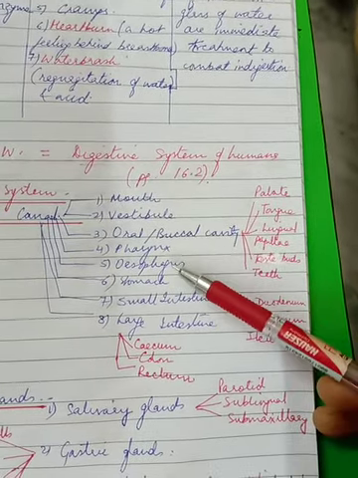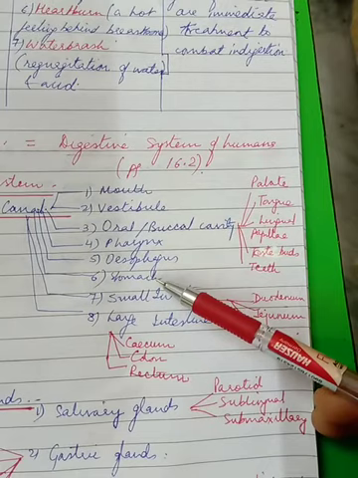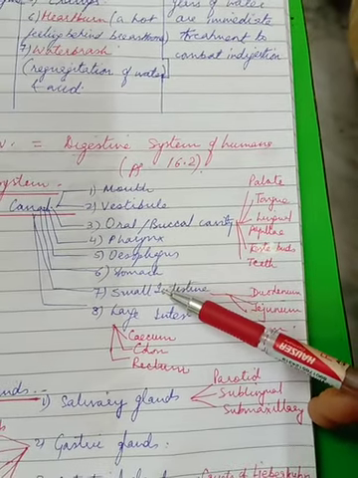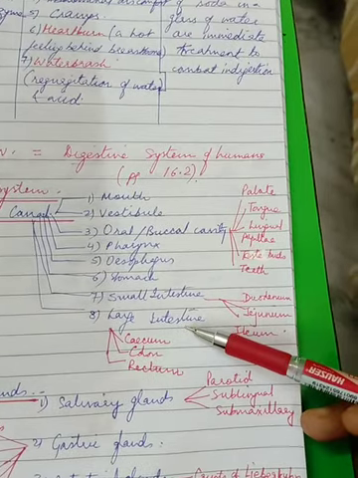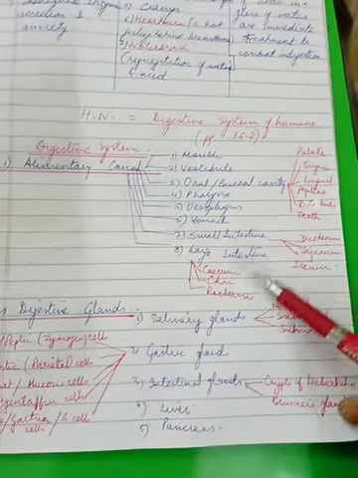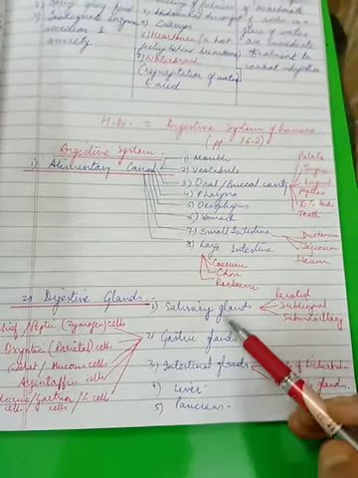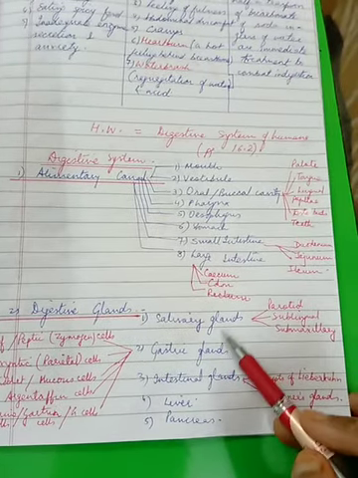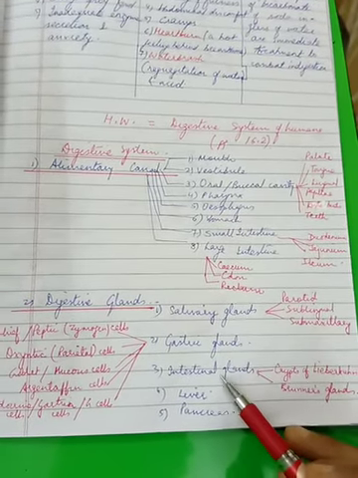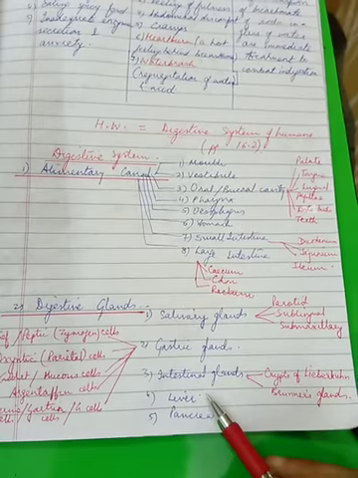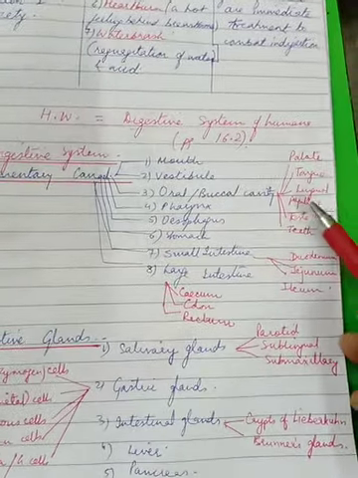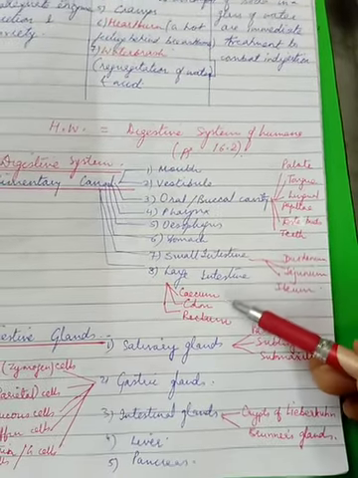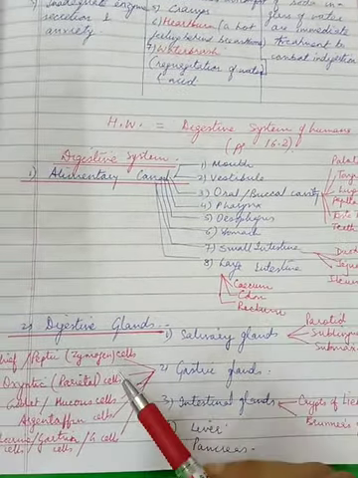Fourth would be pharynx, fifth esophagus, sixth stomach, seventh small intestine, and eighth would be large intestine. Similarly, under the digestive glands, I'll talk about salivary glands, then gastric glands, intestinal glands, liver, and the pancreas. The names written in red ink are the side headings under the main headings with blue ink.